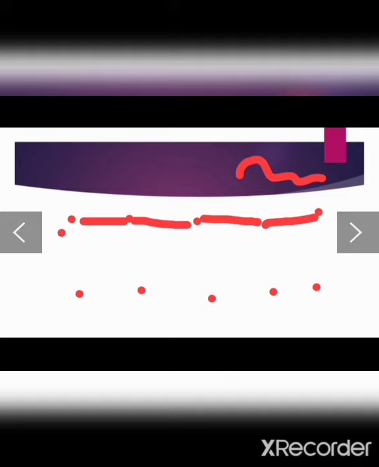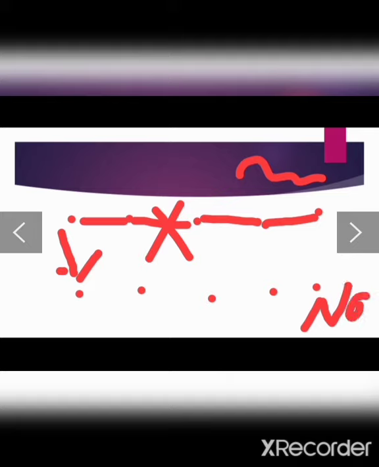But when we give atropine to the patient, it totally blocks the action of acetylcholine, so there is no transmission of nerve impulses, and there is no involuntary movement in the body. This is how atropine prevents involuntary movement in the body.